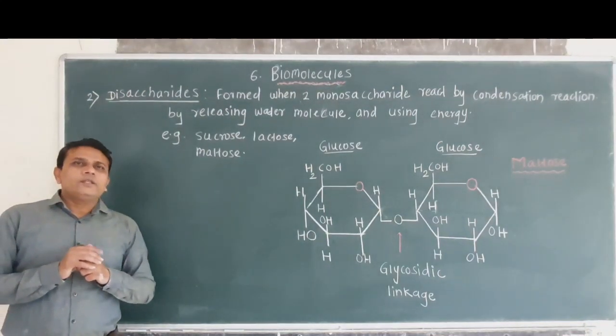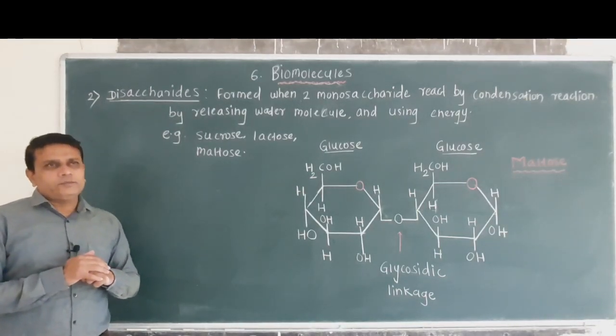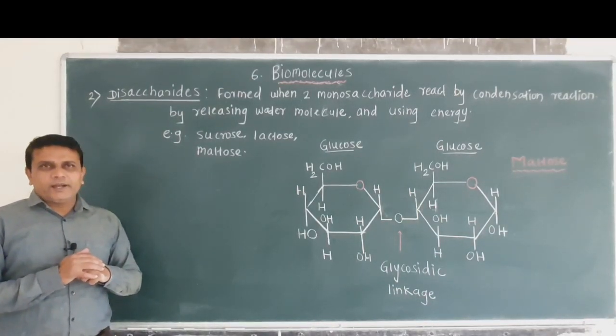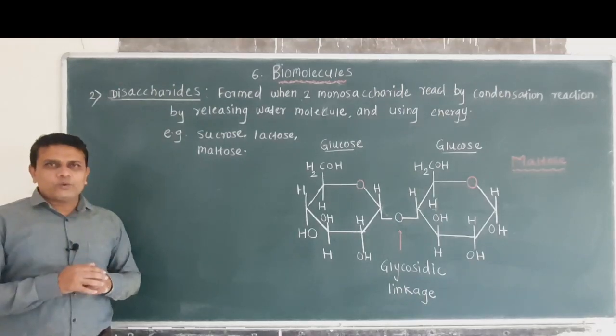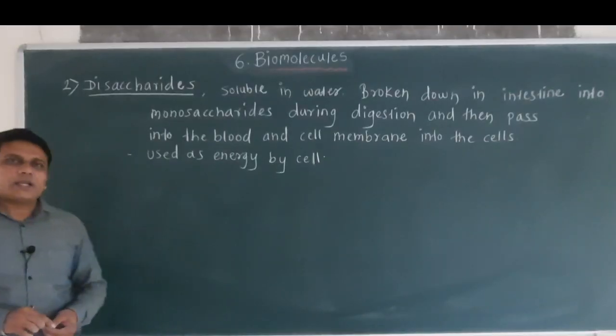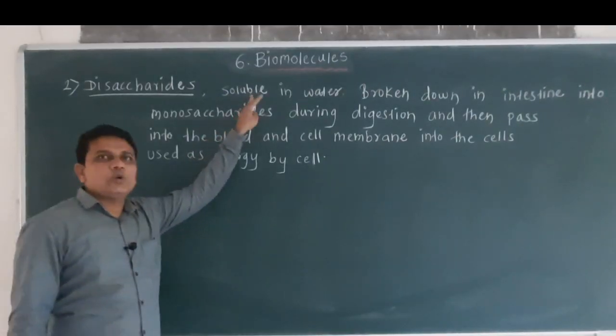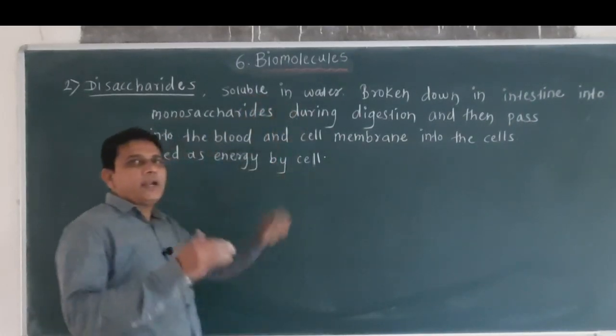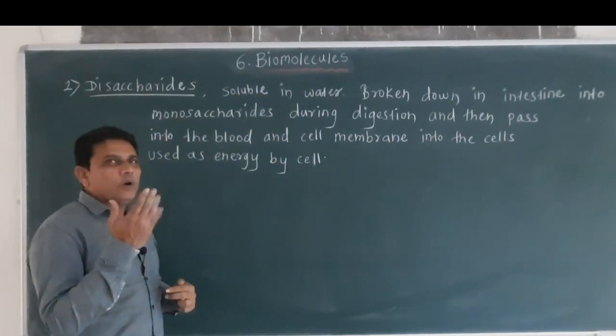So the name disaccharide itself indicates that it contains two sugar units. The disaccharides are also soluble in water, that means they get mixed in water.